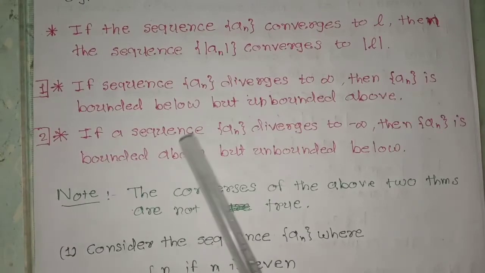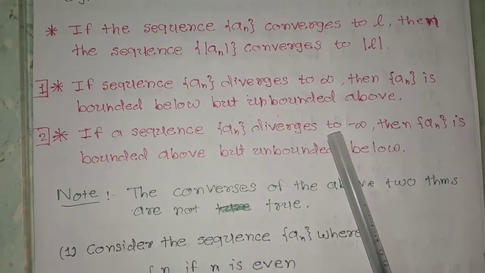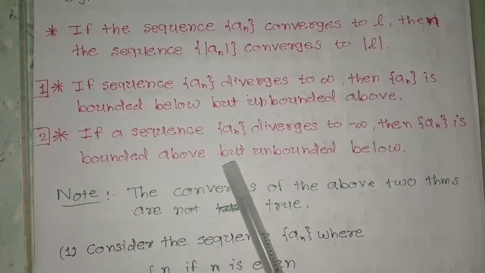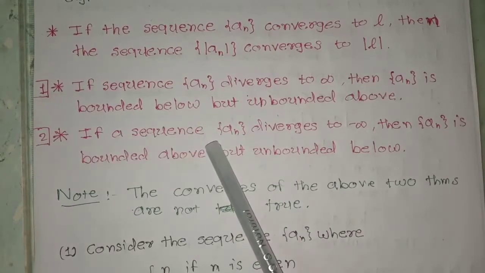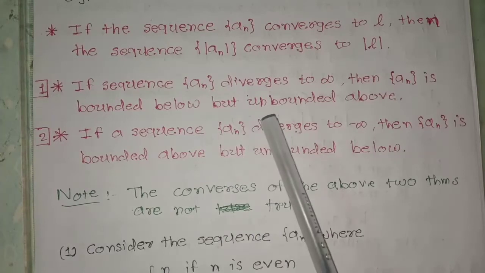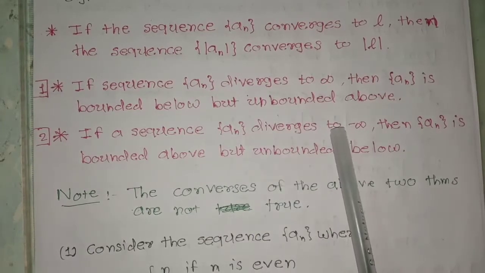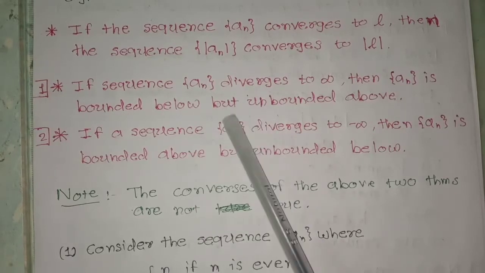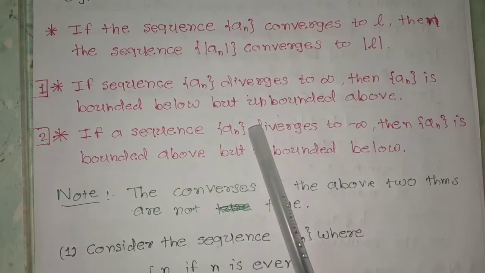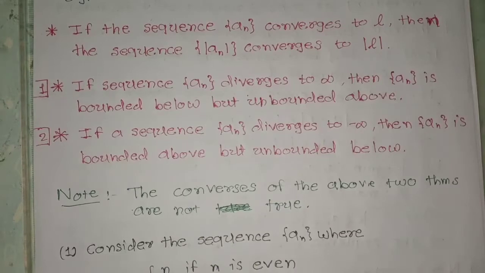Next, if a sequence a_n diverges to minus infinity, then a_n is bounded above but unbounded below. Here you can consider the sequence minus n, and we know that minus 1 is the upper bound of the sequence and the lower bound of the sequence does not exist, and we know that the sequence minus n is unbounded below.